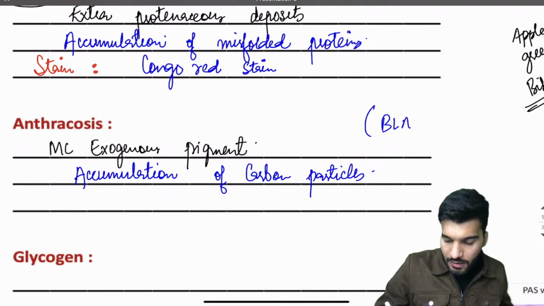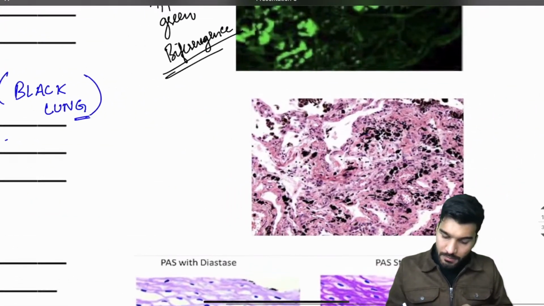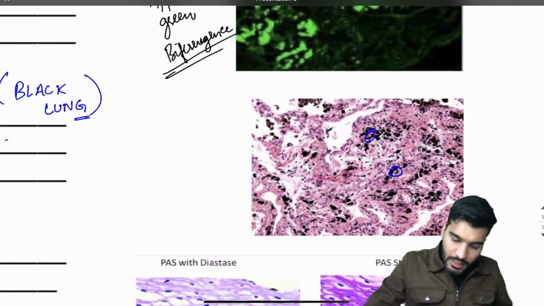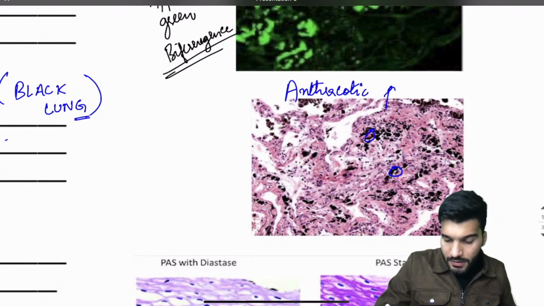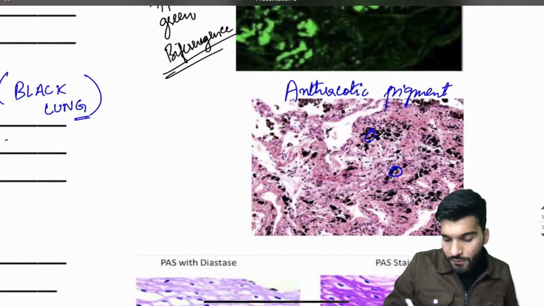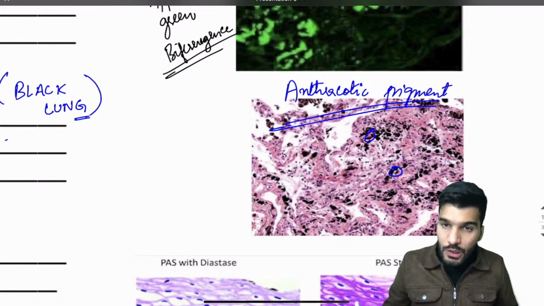Due to which the lungs are also called black lung. Black lung, is that clear? You can see this anthracotic pigment. That's why these patients have which type of pneumoconiosis? Anthracosis is found in coal workers, is that clear?